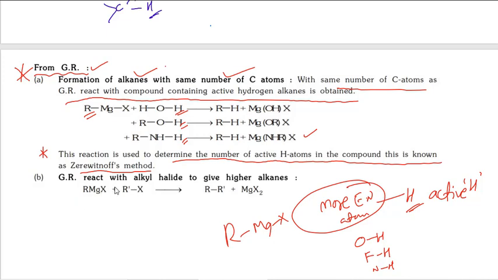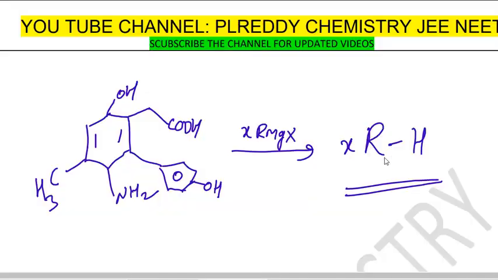Grignard reagent reacts with alkyl halide to give higher alkanes also. One advantage is that we can prepare alkanes with the same number of carbon atoms. The other advantage is that we can increase the chain also. Here in the Grignard reagent, this R minus acts as a nucleophile, leaving the halogen, so it forms a bigger alkane.